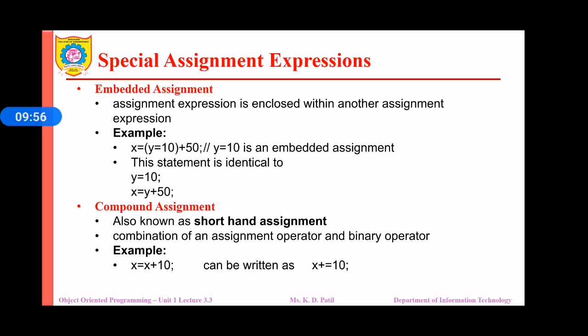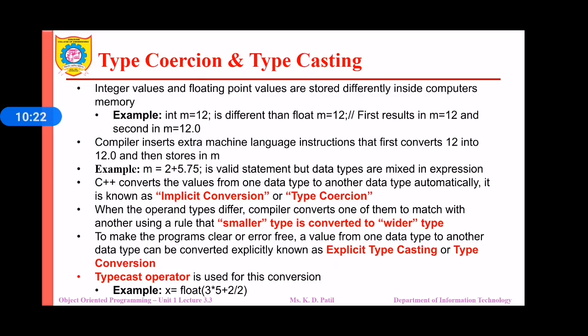The next special assignment expression is compound assignment. It is also known as shorthand assignment. It is a combination of an assignment operator and a binary operator. For example, x = x + 10 can be written as x += 10. Now here the binary operator plus and the assignment operator equal to are used. That's the reason it is called a shorthand assignment.